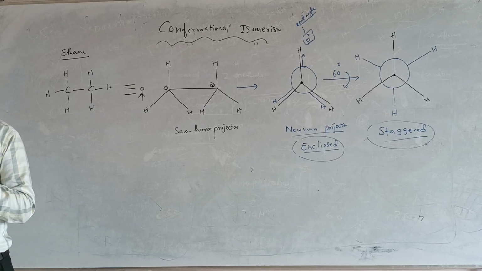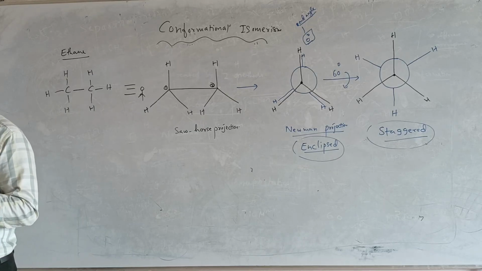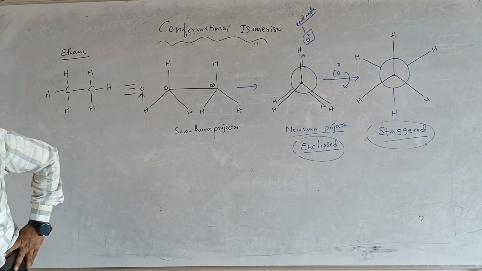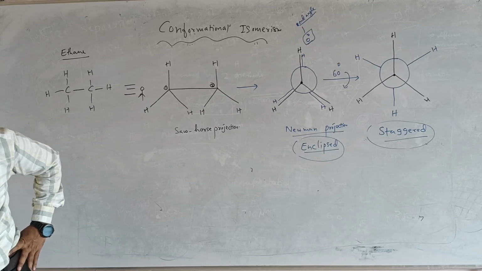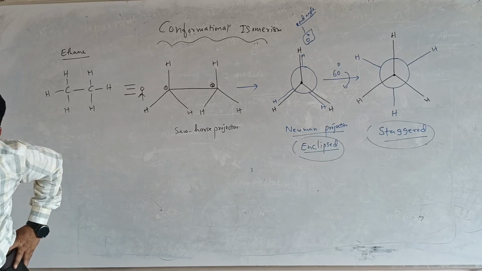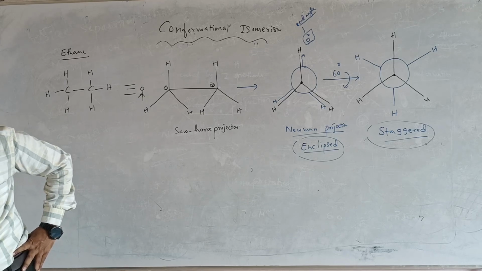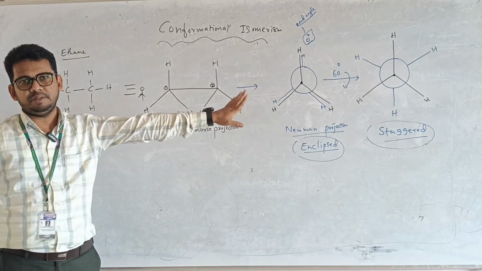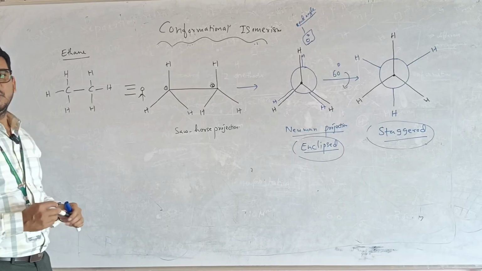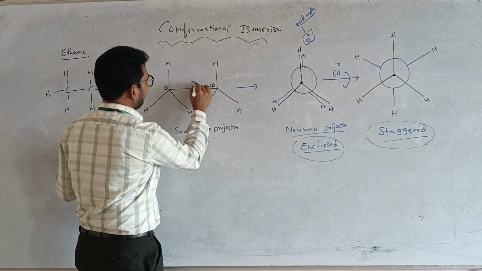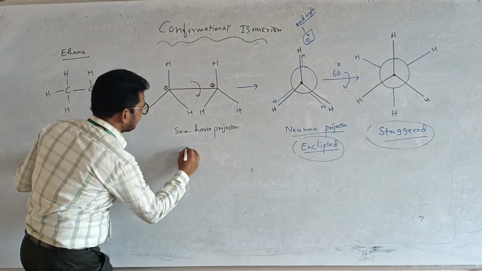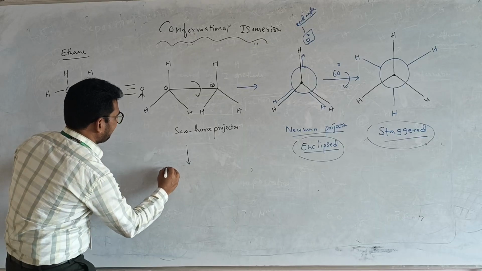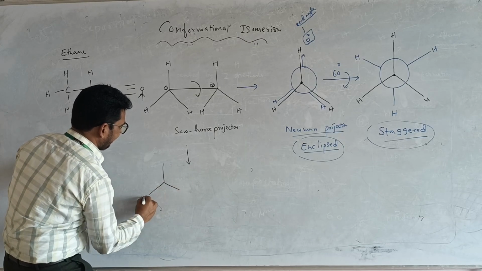Staggered form means the atoms of the two carbons maintain a distance. What is the amount of that distance? 60 degrees. Now, in this case, this is the Sawhorse I told, and that is the Newman projection. For the Sawhorse also, we can rotate the bond angle. Then see what Sawhorse is produced. The first carbon remains the same, as it is. Just observe carefully.